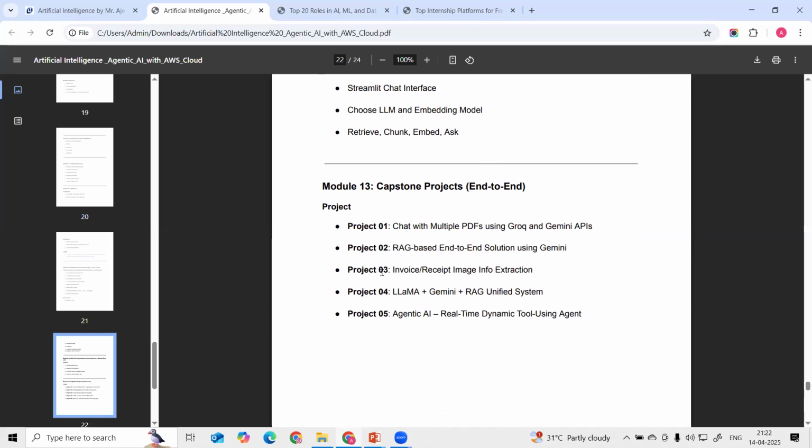Then invoice and receipt image info extraction. Then we are using a Llama, Gemini, and RAG unified system. This is the fourth project. And the fifth project uses agentic AI, a real-time dynamic tool using an agent. So these are the capstone projects we are doing hands-on.